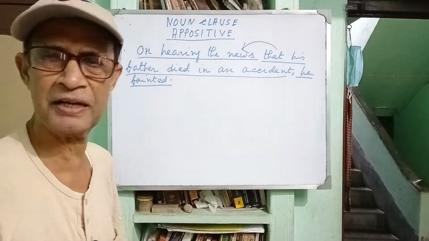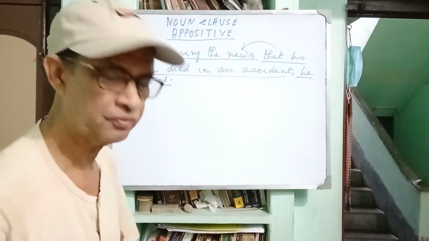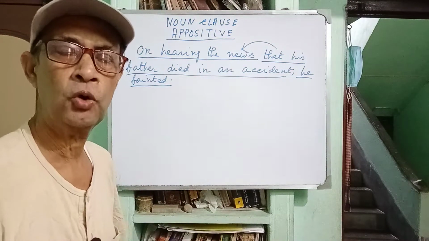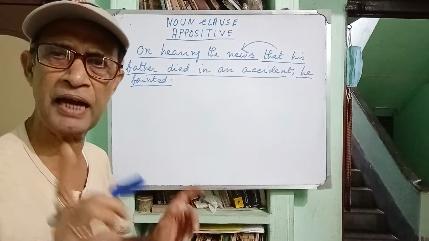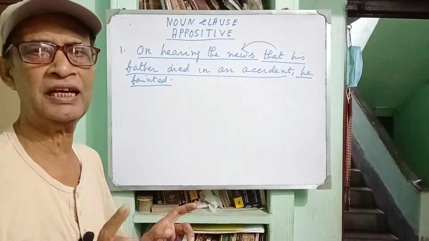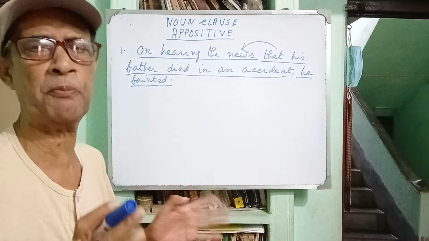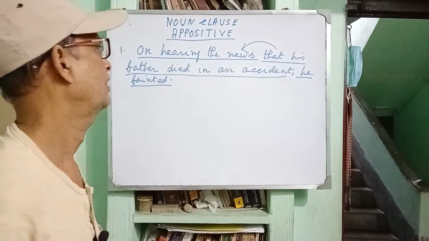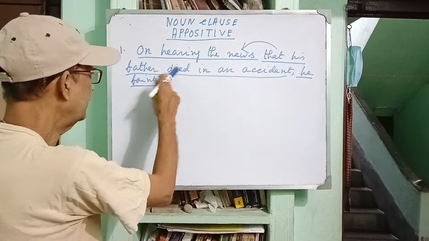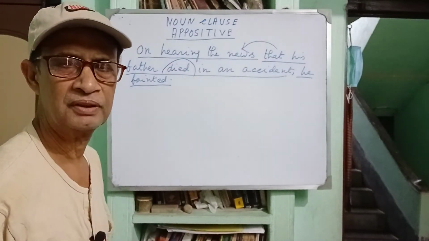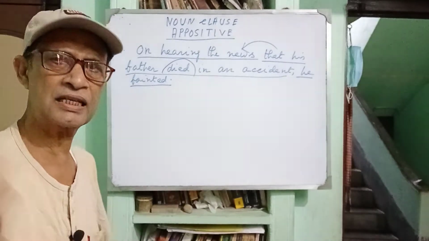And what is the difference between phrase and clause? A phrase is a group of words without having a finite verb. But a clause is also the part of a sentence or a group of words having a finite verb. So, here died is the finite verb. Clear? Now, let us write down.